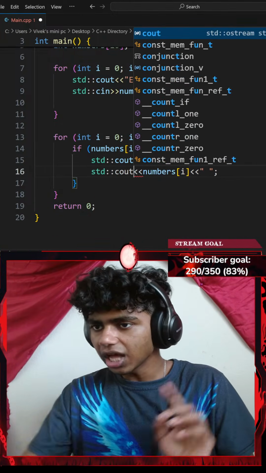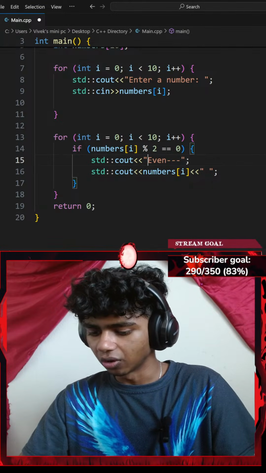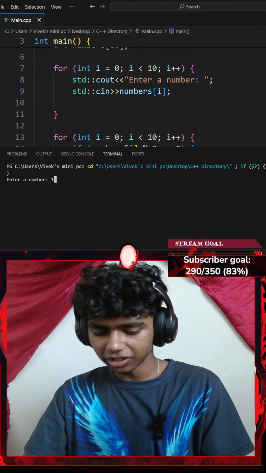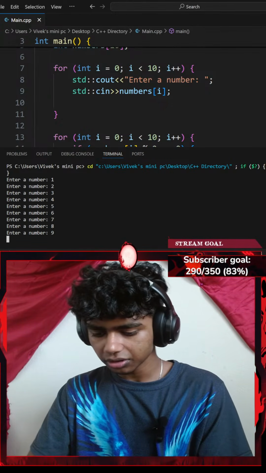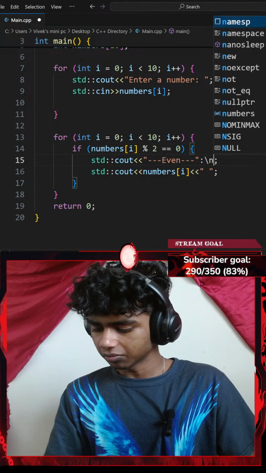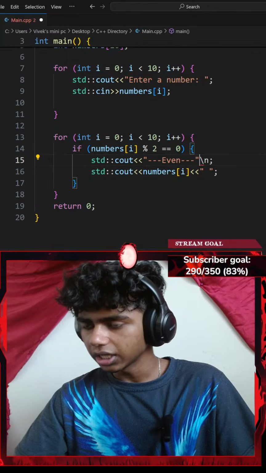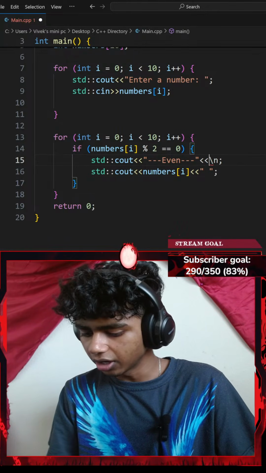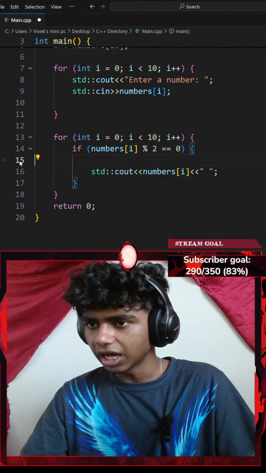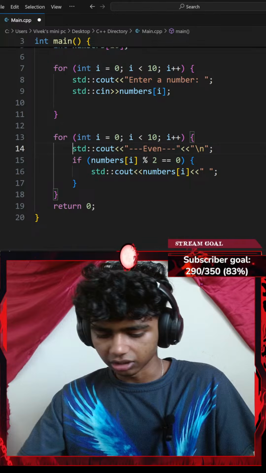So I'll go with a standard console output. There we go. And instead of adding a colon and space, I'll add a few hyphens. Now if I save the code and run the command, this is going to look much better. And 10. Actually, I needed to go with a new line. There we go. This is going to be another insertion operator of a new line. Let me copy that and get that outside right here. Okay, this is gonna look good.